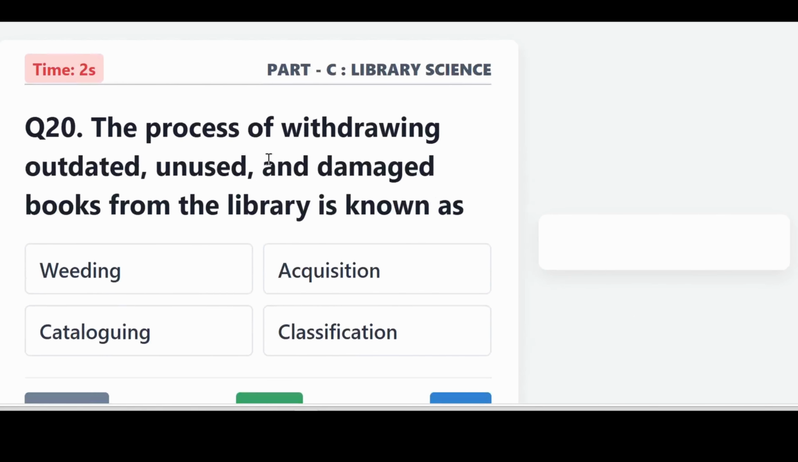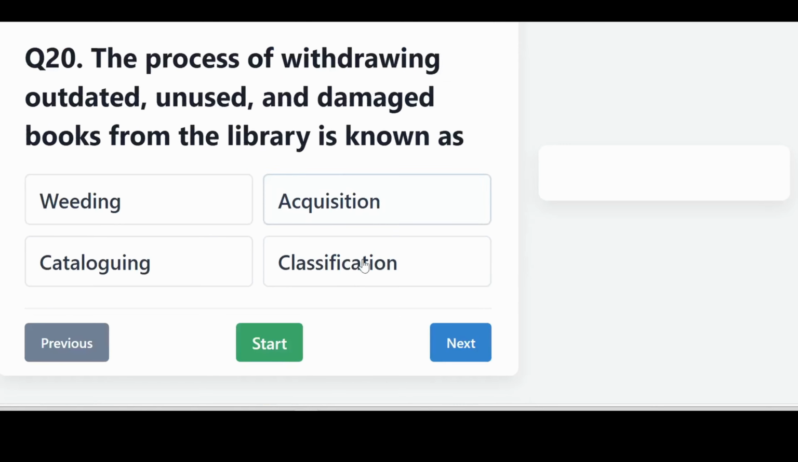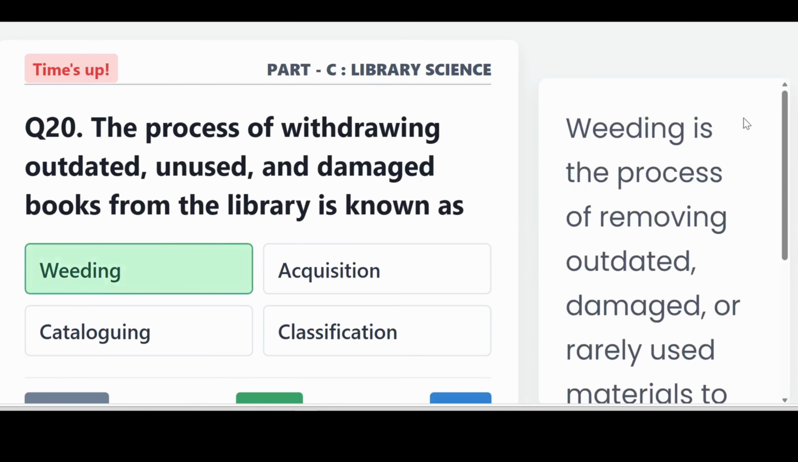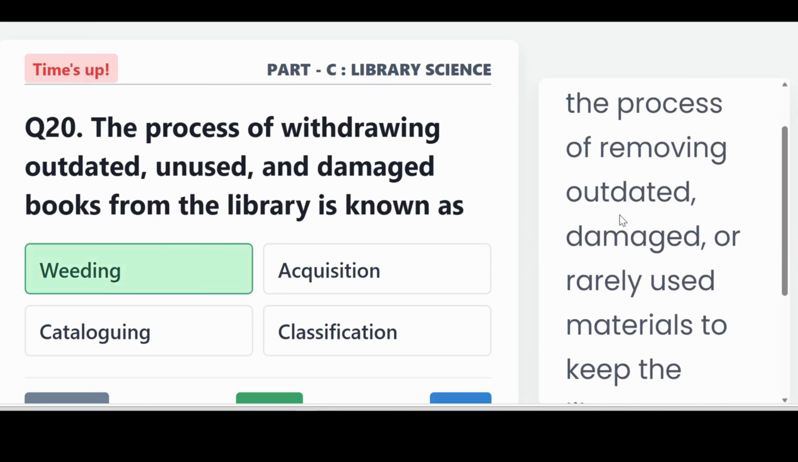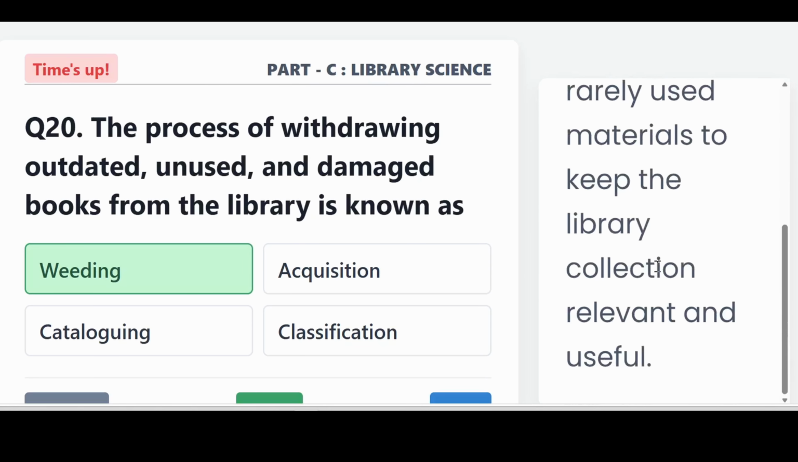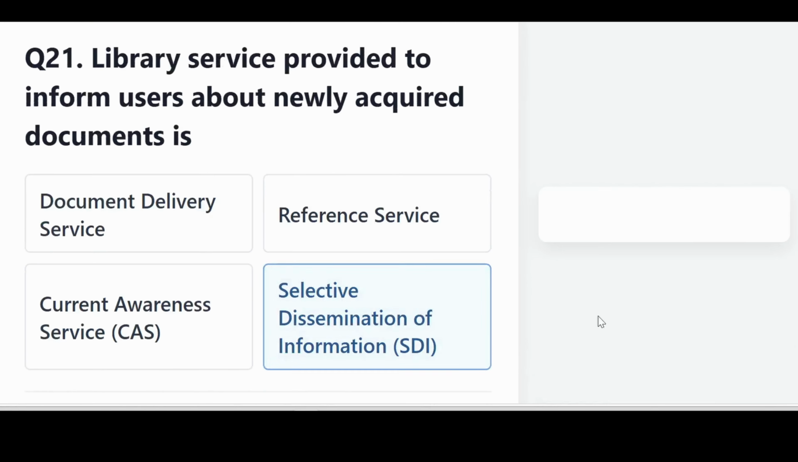The process of withdrawing outdated, unused, and damaged books from the library is known as? It is weeding. Weeding is the process of removing outdated, damaged, or rarely used material to keep the library collection relevant and useful.